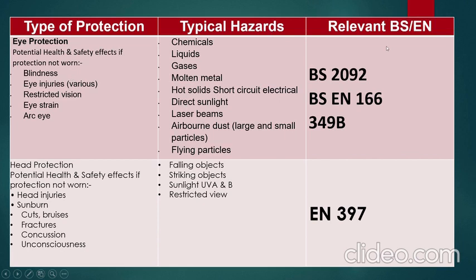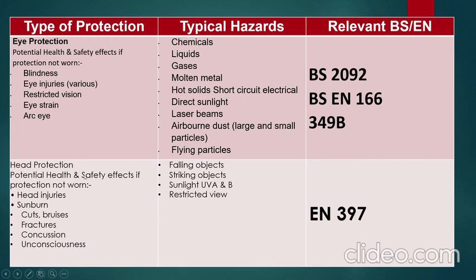So what are the relevant BS and EN standards to be considered when we purchase the eye protection? BS 2092, BS EN 166, 349B standards we should consider when we purchase the eye protection.